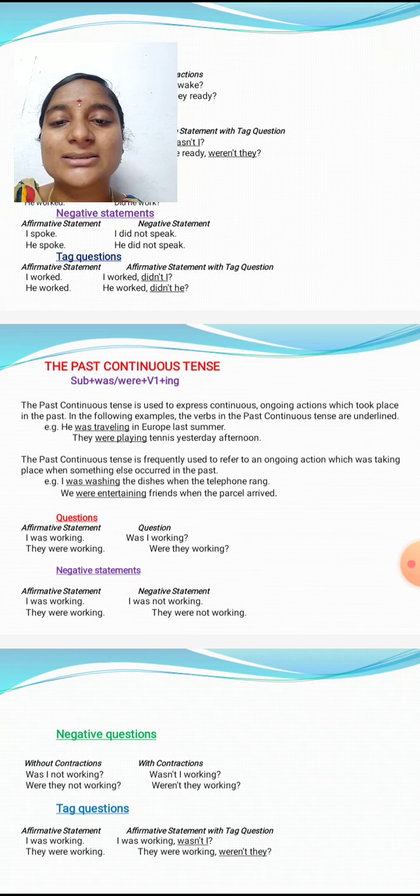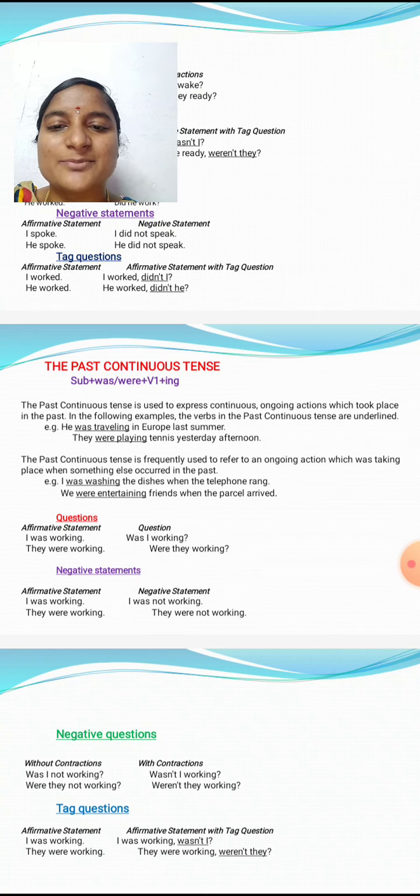He was traveling in Europe last summer. So here the subject is he, was or were is the auxiliary, travel is the V1 and ing is added to the verb, and in Europe last summer is the rest of the sentence. They were playing tennis yesterday afternoon.